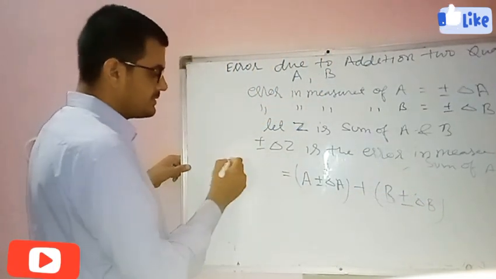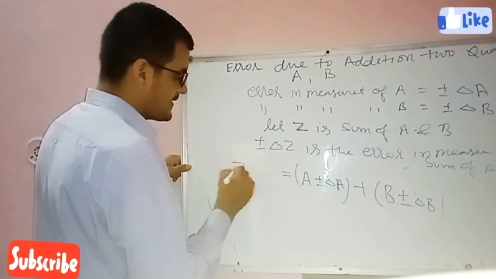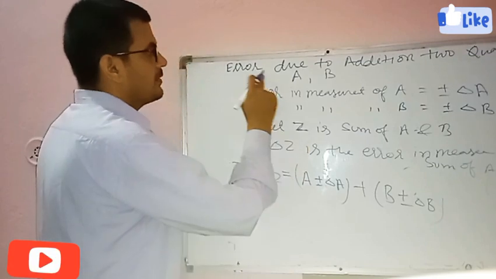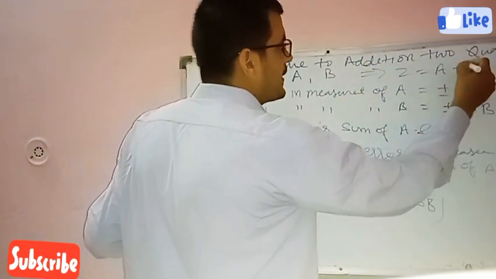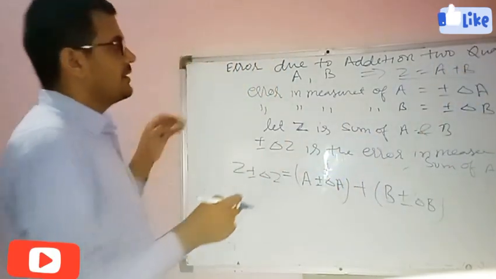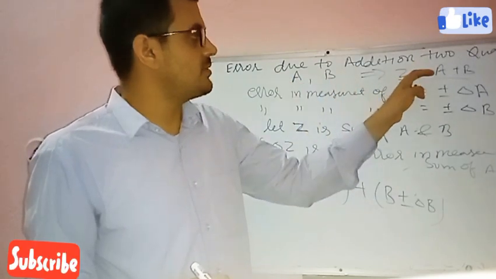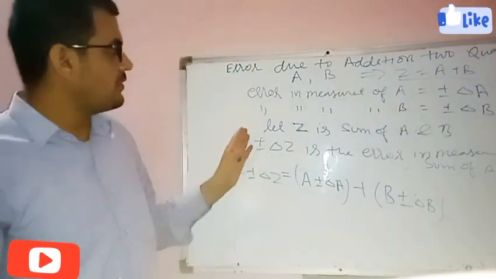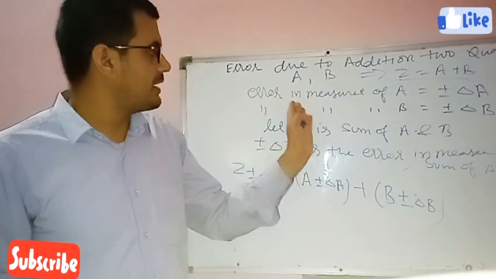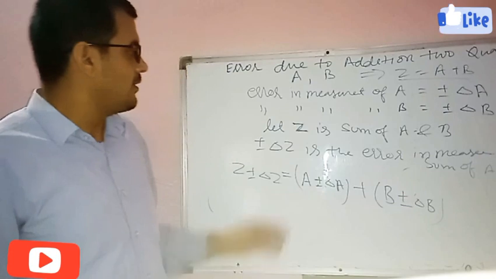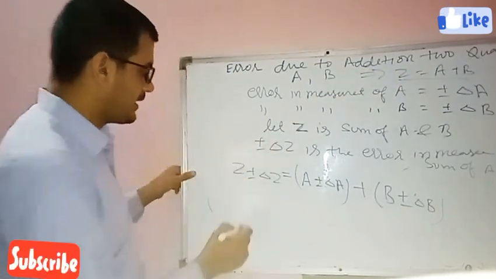So their sum is Z plus minus delta Z. We have to find their addition, so write here Z equals A plus B. This is the error due to the addition of two physical quantities A and B. When we measured A, the error is plus minus delta A, when we measured B, the error is plus minus delta B, and when we measured their sum, the error is plus minus delta Z.